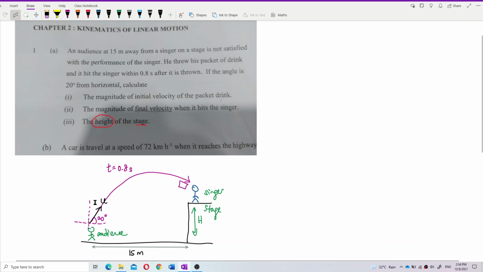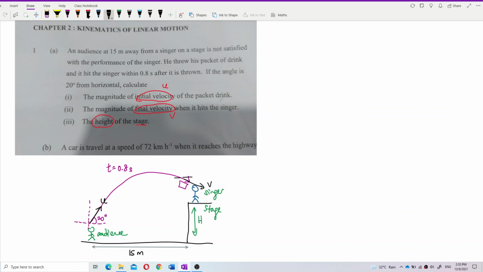So what is the initial velocity of the packet drink? We want to find u. We don't have u. Let us first label. Initial velocity means u. You find u, and then also find the final velocity, which is v. Final velocity is this one. We need to find this v. It also has an angle, and we don't know what the angle is. Angle theta, we need to find it. This theta is not the 20 degrees. This theta is for the final velocity.